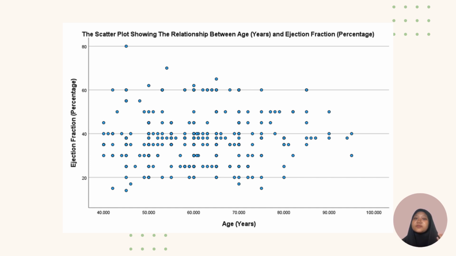However, based on the Pearson product moment coefficient of correlation, or R value, R equal to 0.06, the result shows a linear positive correlation between the age and the ejection fraction. Furthermore, the result shows that the strength of the correlation between the age and the ejection fraction is weak. This is because R value is closer to the number 0, thus the closer the value of R to the number 0, then the weaker the correlation will be.